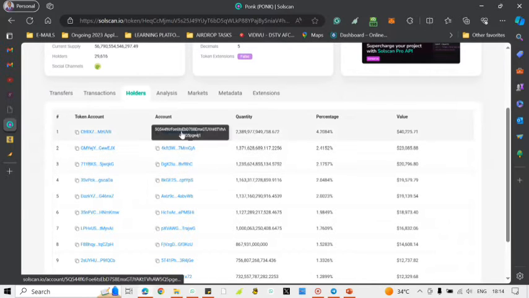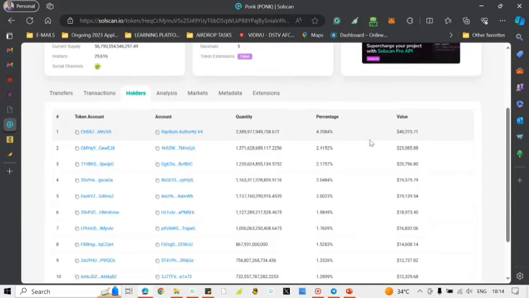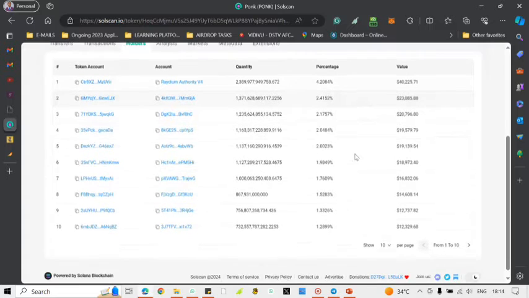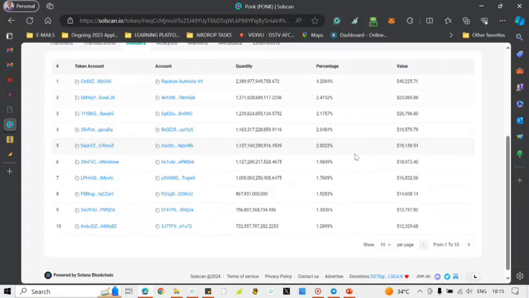We can see Raydium is holding 4.2%, so that is not a big deal. Raydium is a decentralized exchange, and that is where you get to buy these tokens when you want to make your purchase. The next holder is holding 2.4%. As I've always said, don't buy a coin where a single individual is holding more than 2.5% of the supply.